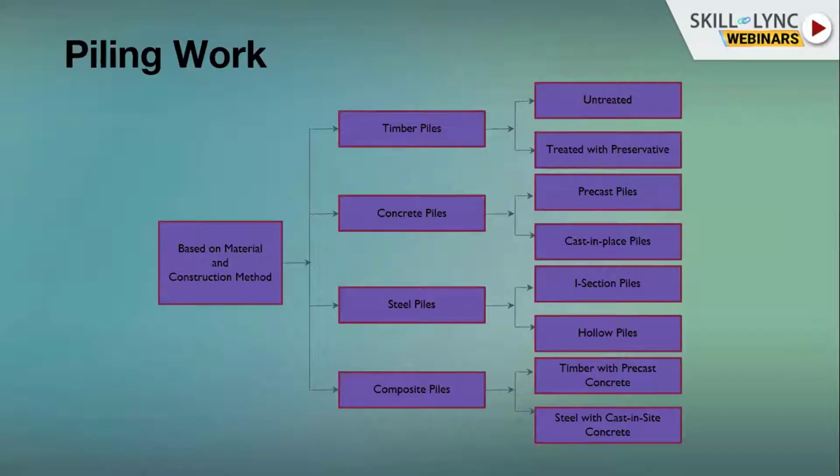So now, based on the construction material bifurcation of piles: timber piles, concrete piles, steel piles, composite piles. Timber piles are further divided into treated and untreated piles. Concrete piles are further divided into precast and cast in situ piles. Steel piles are further divided into I section piles and hollow pipes. And composite piles are timber with precast and steel with cast in situ piles.